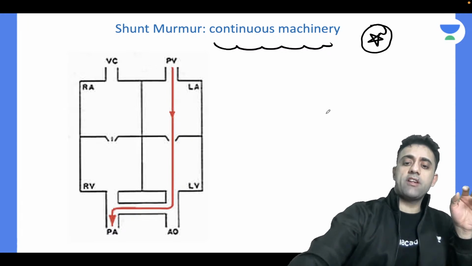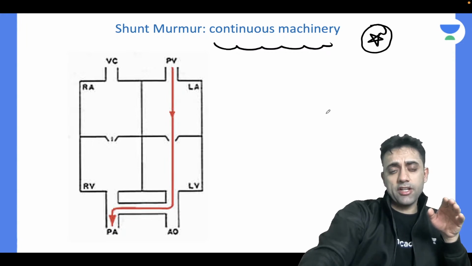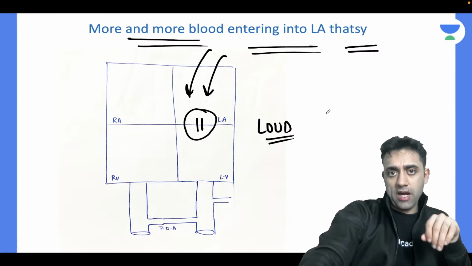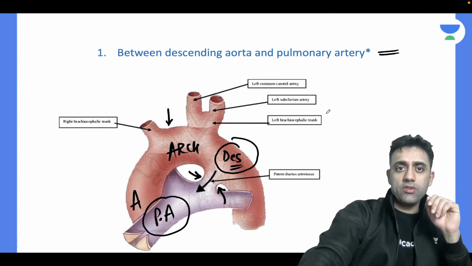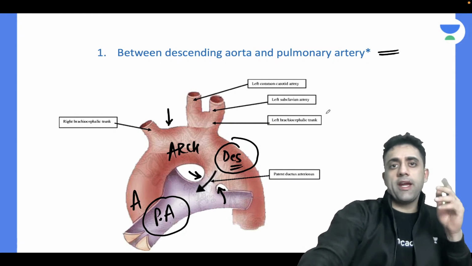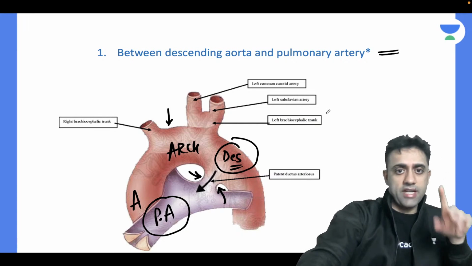So what all points have we covered just now? Number one, the shunt murmur in patent ductus arteriosus will be continuous machinery. The M1 will be very loud. At the same time, we understood that patent ductus arteriosus is a left to right shunt. It is an acyanotic congenital heart disease, and it is between the pulmonary artery and descending aorta.